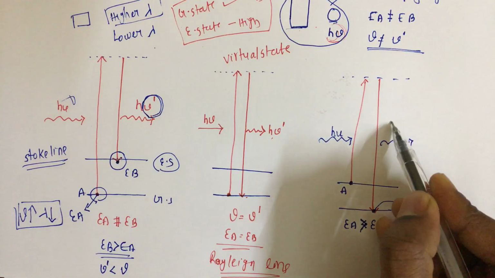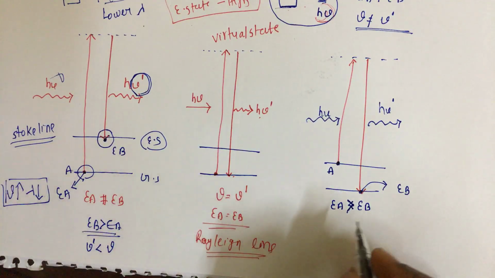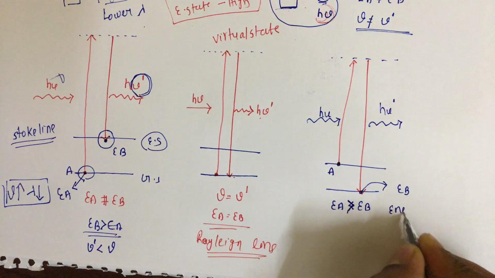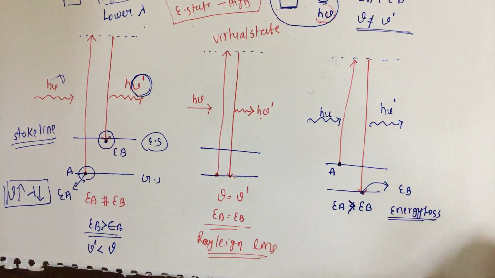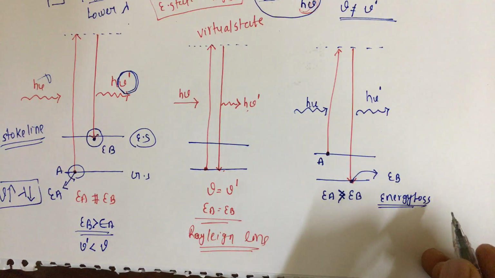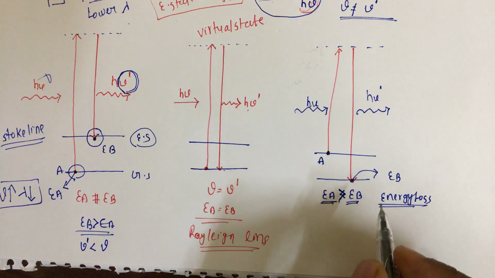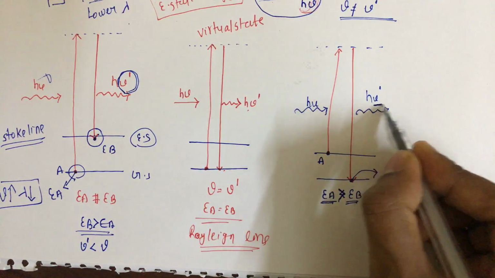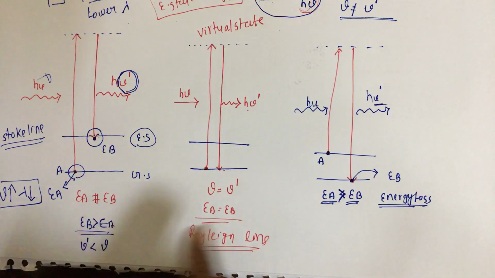Now, in this process we can see an energy loss. We can also say that the energy is being lost, and because of that the initial energy is greater than the final energy. Now what about the radiation, what about the frequency? This is exactly opposite.